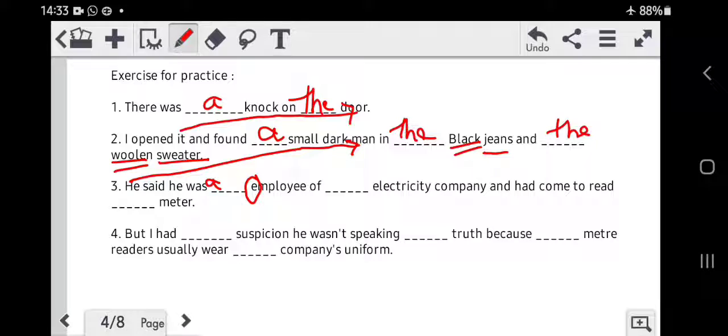So we will write the article an. Again, electricity starts with a vowel e. So again we put the article an. He said he was an employee of an electricity company and had come to read dash meter. Now he had come to read a specific meter, okay, at a specific door. That's why we put the article the.